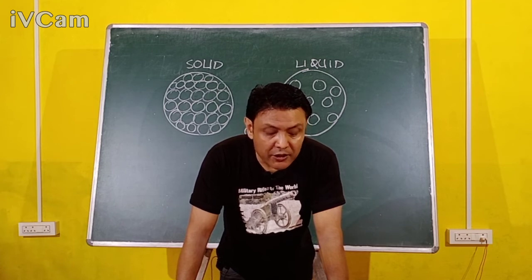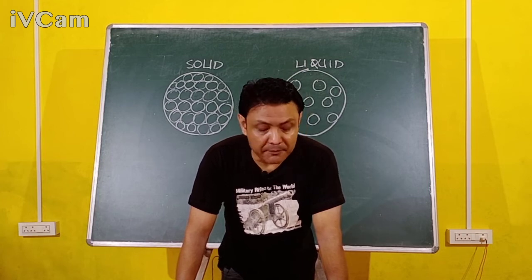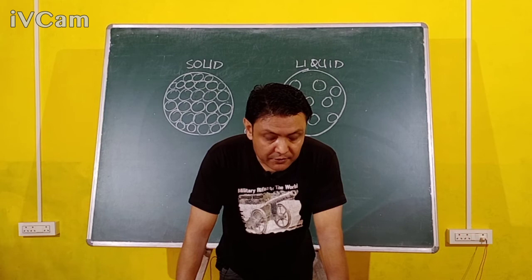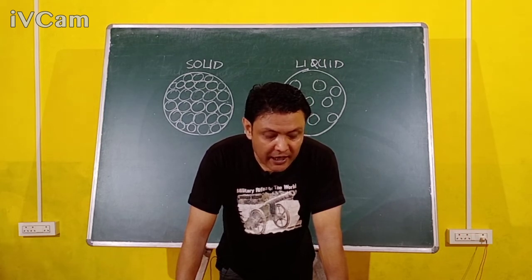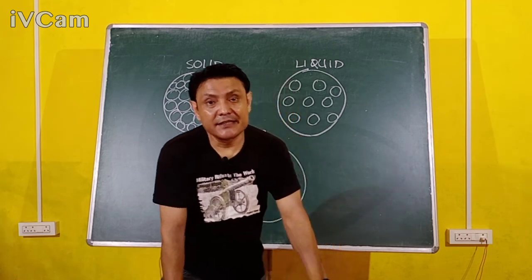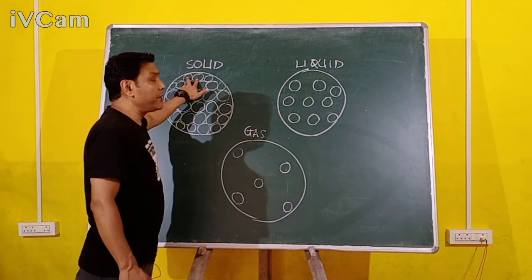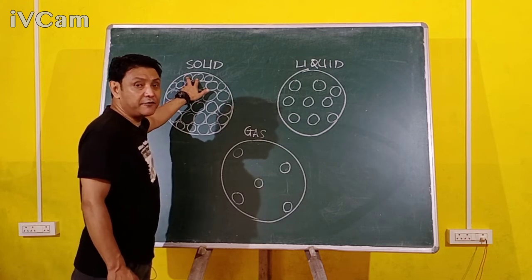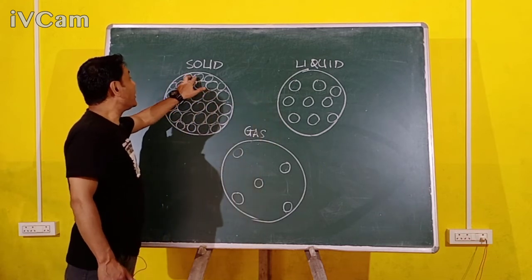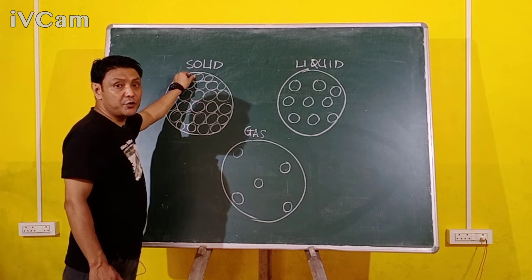So the intermolecular space between the molecules in solids is practically absent, and the molecules are very, very closely packed together. So the molecules in solids hardly move about. They only vibrate slightly. We have already discussed that the force of attraction between the molecules in a solid is very, very strong. Therefore, their molecules are very, very close to each other.